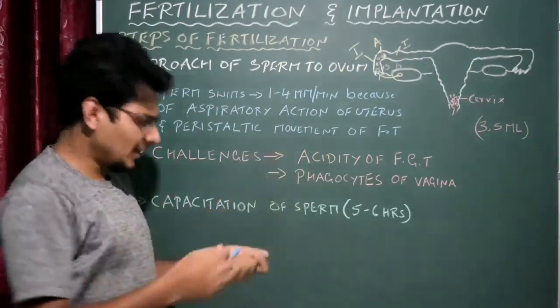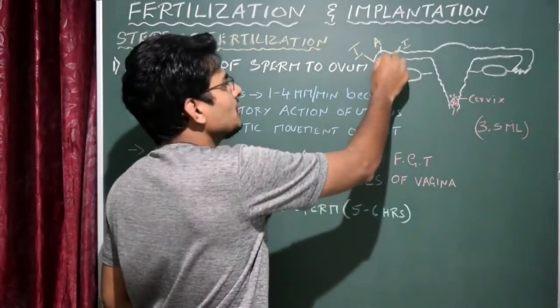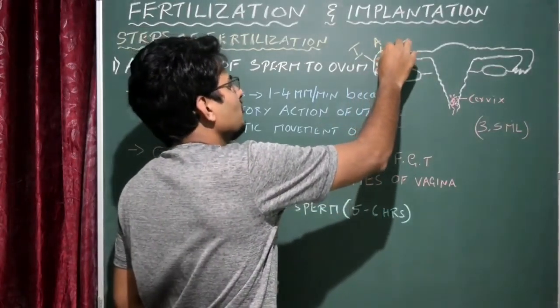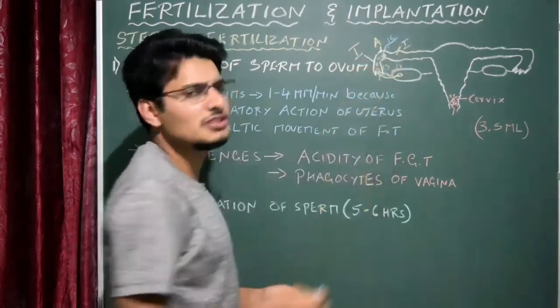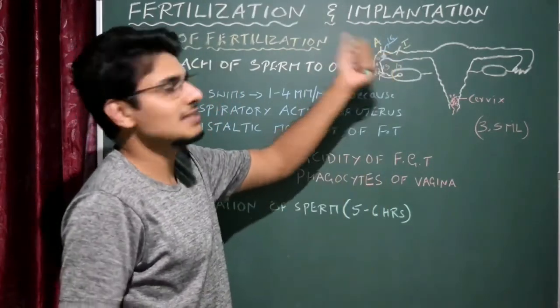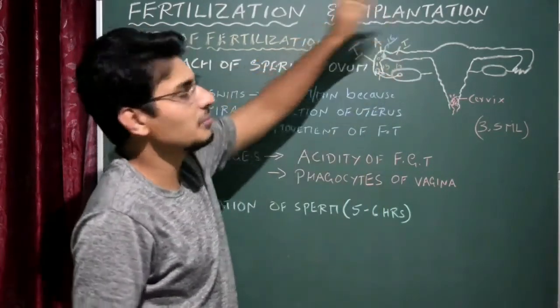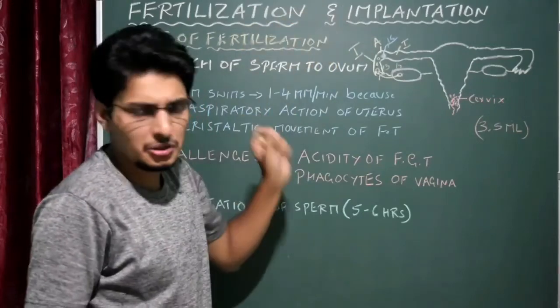Okay, so when the ovum actually reaches here, at that time it will be around 16 days. Let us take that on the 16th day the ovum or secondary oocyte reaches the ampullary isthmic junction. So this is the thing to remember.